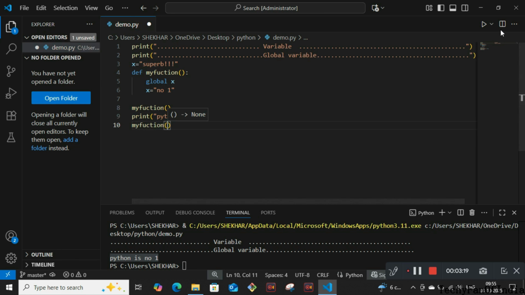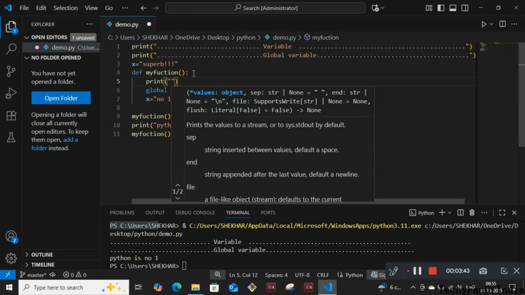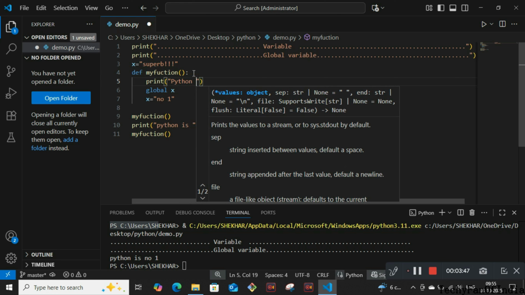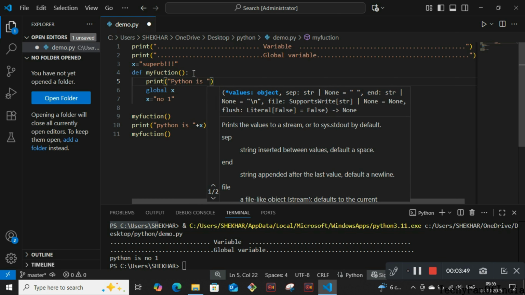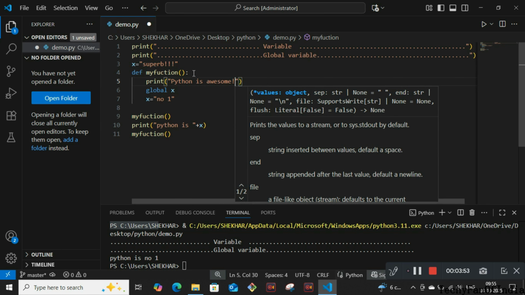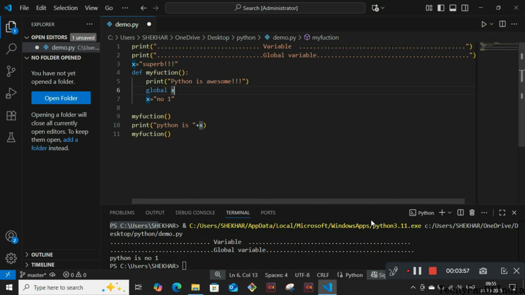So we are mentioning my function. We are going to print the value inside my function, my Python, before the global X is awesome, and then awesome double with an exclamation symbol is mentioned there.